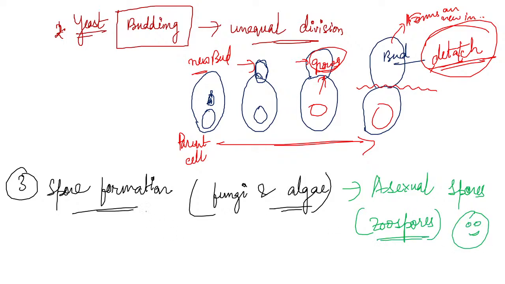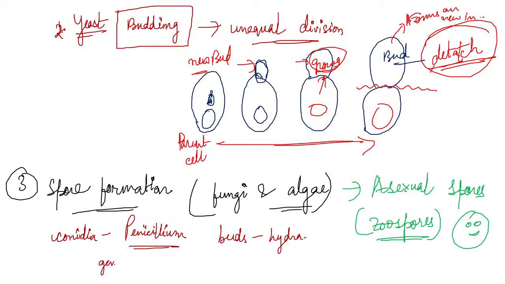Now, what types of spores do we find in your NCERT? Many examples are present. One is conidia, which is found in Penicillium. You can see the diagram. Then buds, which are found in Hydra, and we can find gemmules, which are found in sponges.